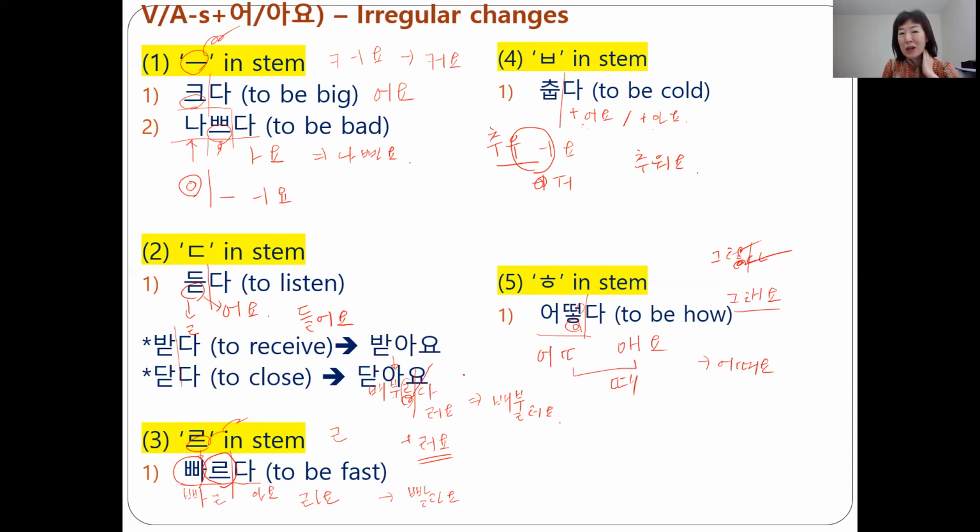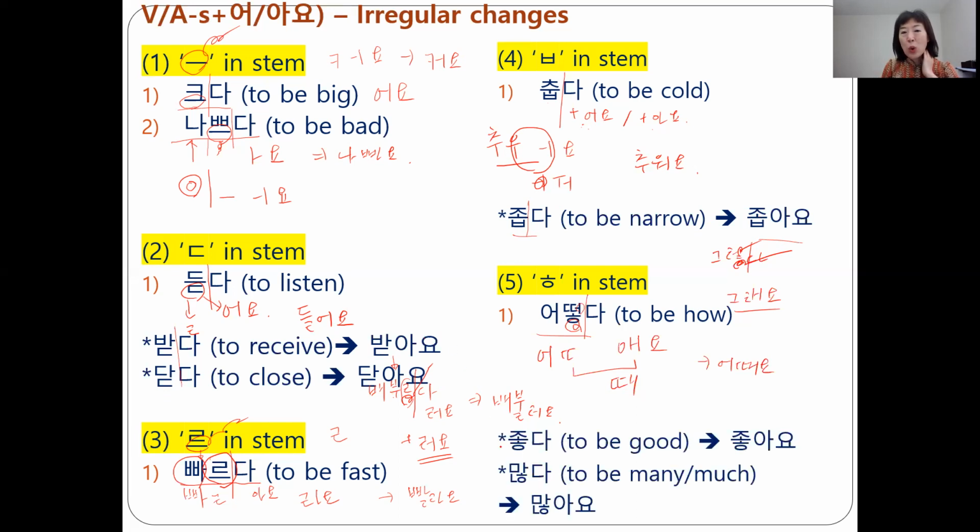So 받아요, 닫아요, exception. 자, 좁다, stem 좁, ends in 비읍, but 비읍 doesn't change to the U sound, 좁아요, following the regular change. 또, you know 좋다, you said a lot, 좋아요, following the regular change. So these are exceptions for the irregular changes. 많다, this one ends with a double consonant, so 많아요. Just remember together. Okay, 감사합니다.